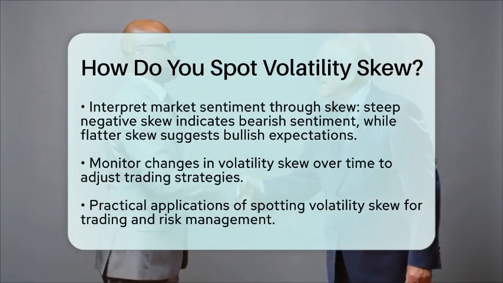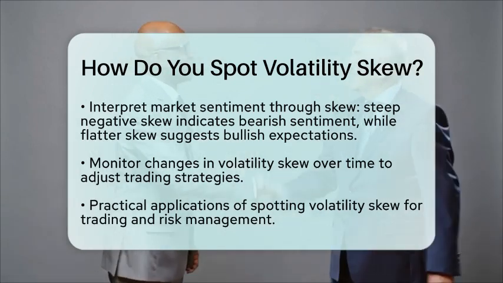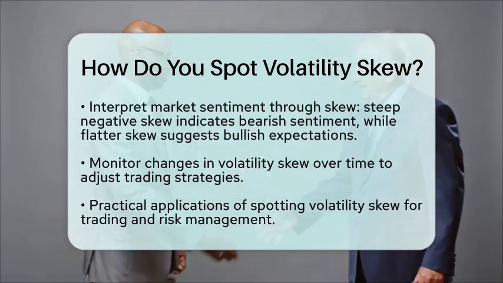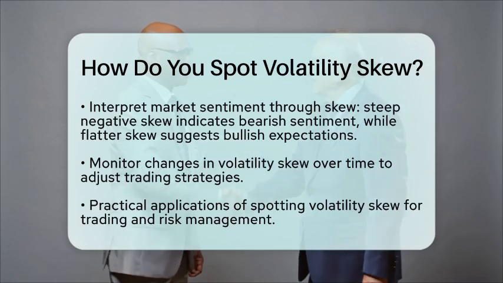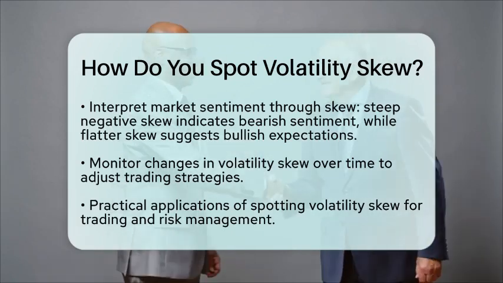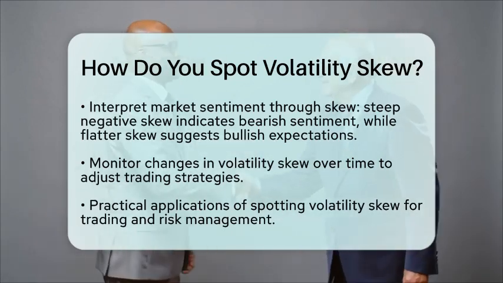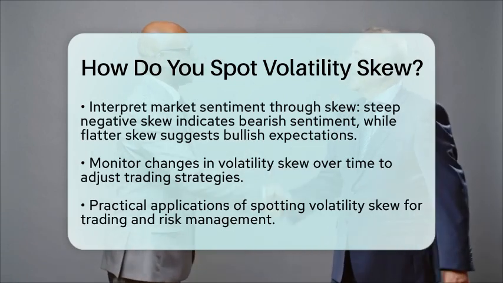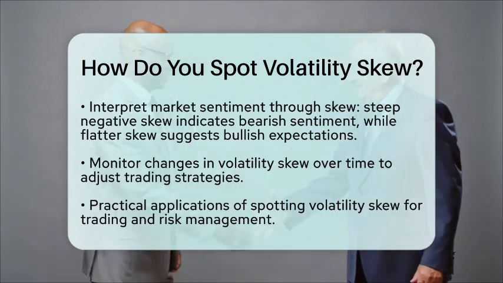By analyzing implied volatility across strike prices and expirations, recognizing the shape and direction of the skew, and interpreting what it reveals about market expectations, you can gain a clearer picture of volatility skew in options trading.